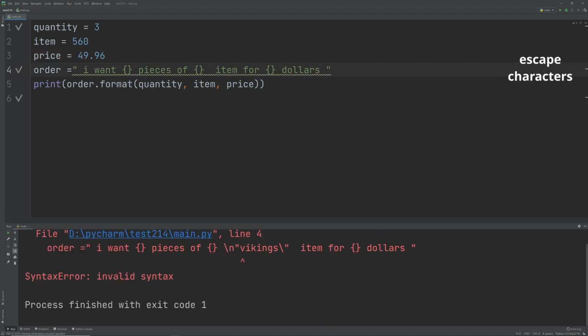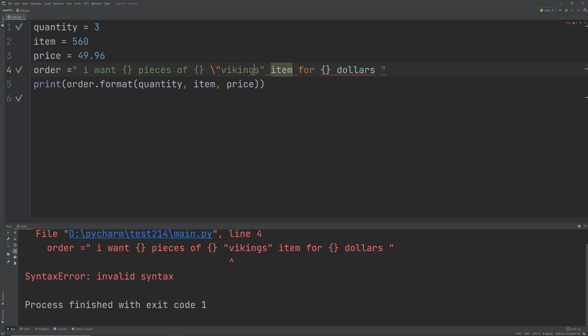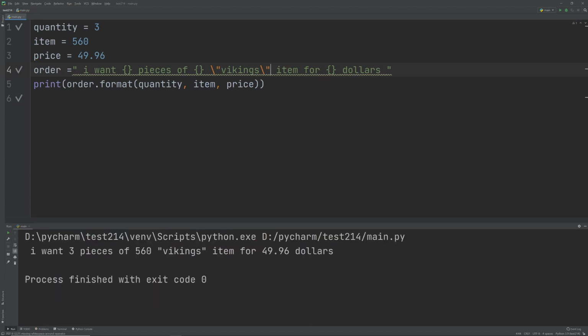The last thing I'm going to go through today is escape characters. Suppose in our code we wanted to do something quite fishy. We wanted to introduce an illegal character that we're not supposed to be allowed to introduce. What you can do is use escape characters. Suppose I wanted to write something like Vikings in double quotes inside this code. If I try to run it, it's not going to work because it doesn't make sense. You can't just insert a double quote inside a double quote. So we can use escape characters. Escape characters are essentially just backslashes. So you put a backslash before the quotation and one before the last quotation. Now if I run it, it's going to work.